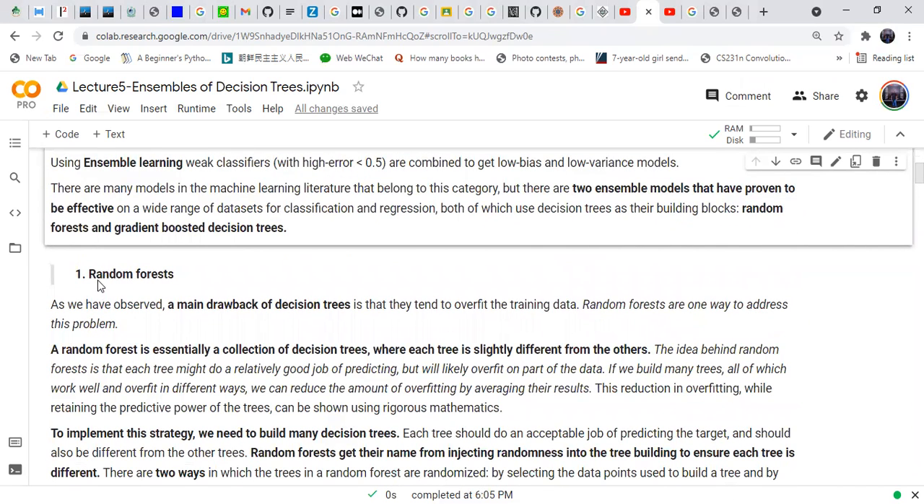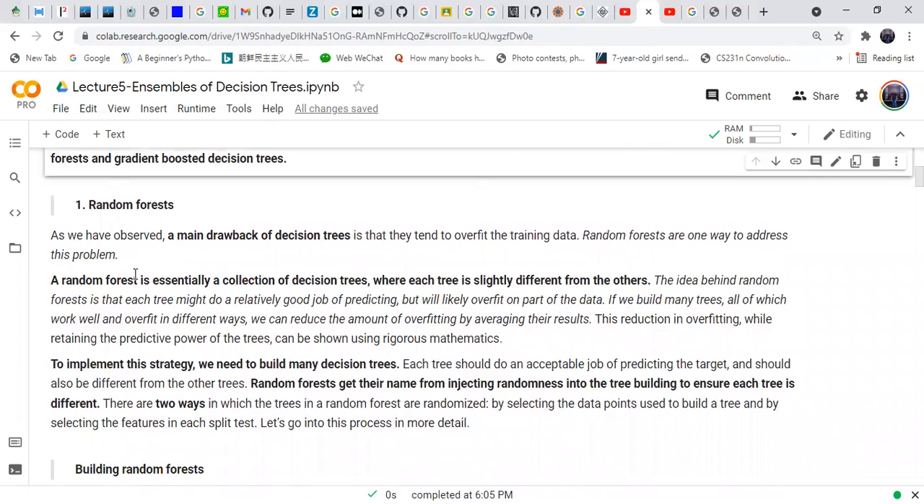Talking about random forests as an example of classifiers, we have observed that one of the main drawbacks of decision trees is that they lead to the overfitting problem. Random forest is a way to address this problem of overfitting. A random forest is essentially a collection of decision trees where each tree is slightly different from the others. The idea behind random forest is that each tree might do a relatively good job of predicting, but will likely overfit on part of the data.